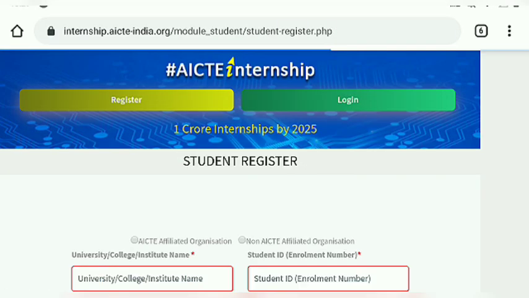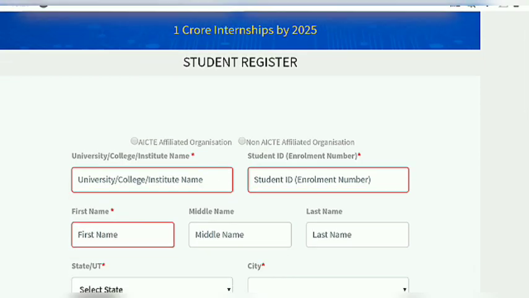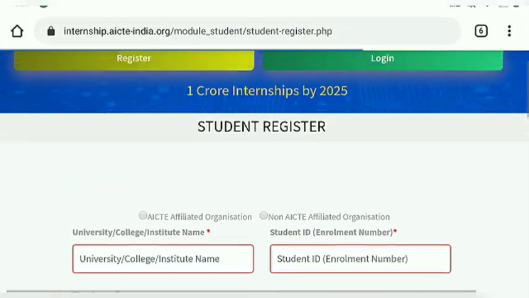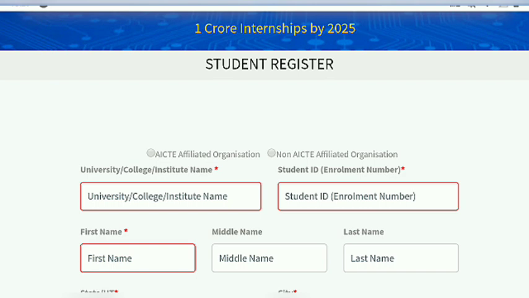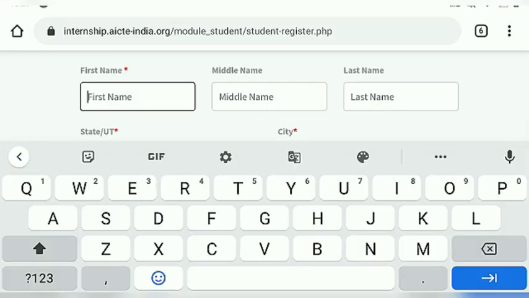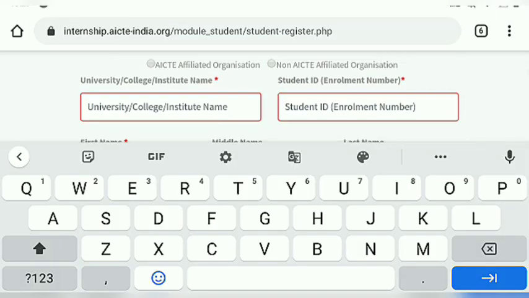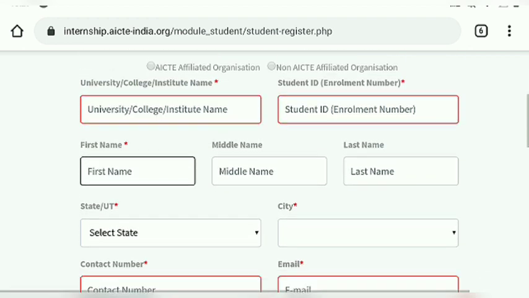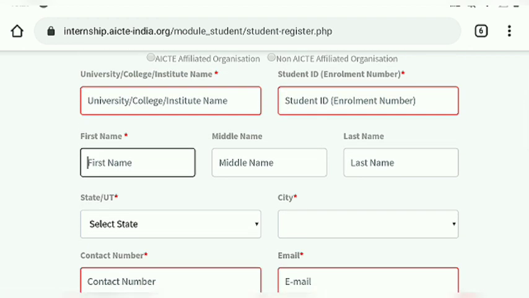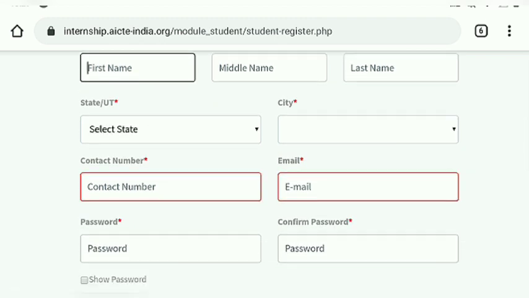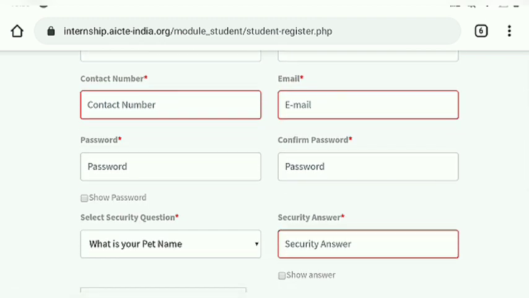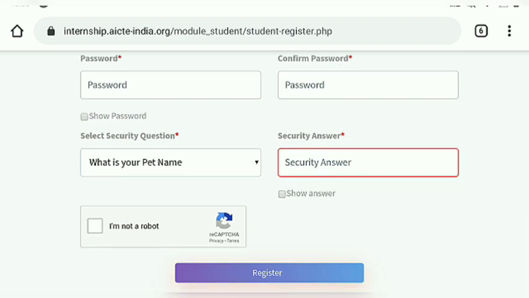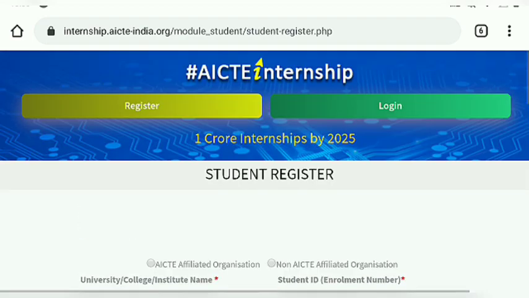Just tap on register now, and here are some details required to move on. First is your university and college name, and whether it is AICTE affiliated or not. If not, then just click on non-AICTE affiliated organization, because if you are studying in a college or institute which is a deemed university or is recognized by UGC, then you have to tap on non-AICTE recognized institutes.